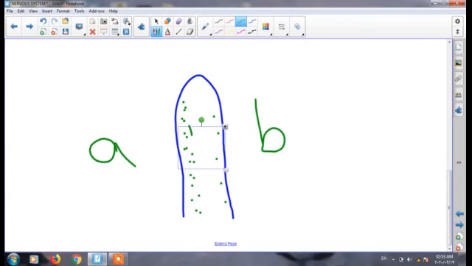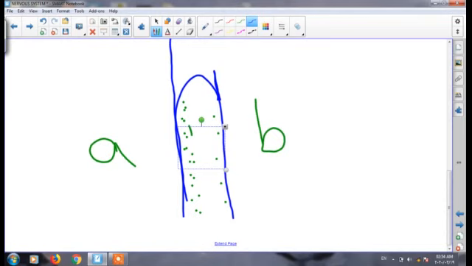Of course not. Why? Because the concentration of auxin inside A is more than the concentration of auxin inside B. So side A grows more, or faster, than side B.